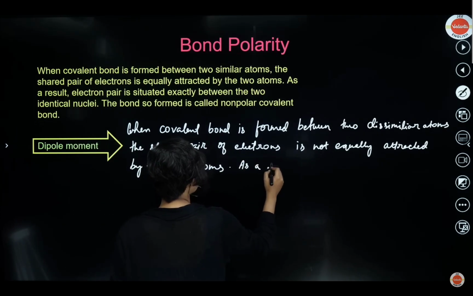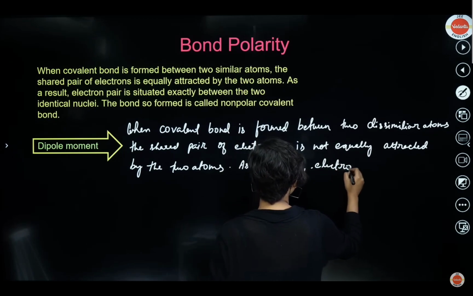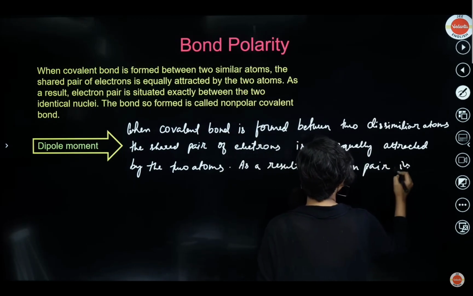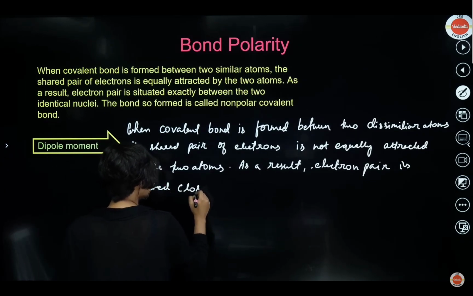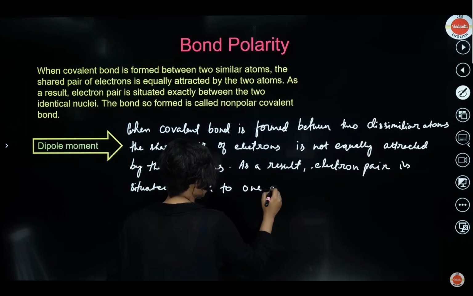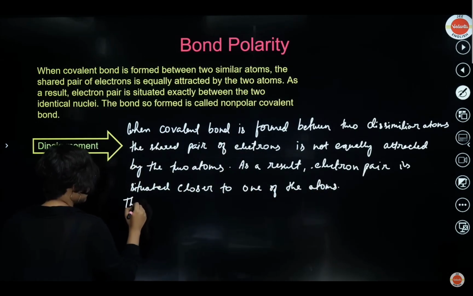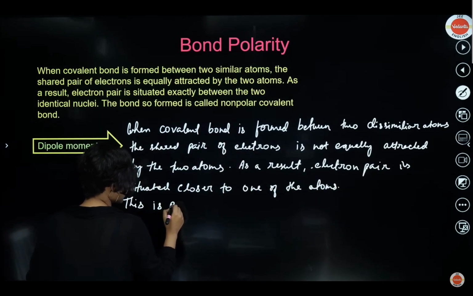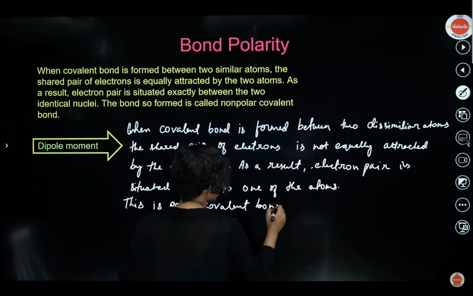As a result, the electron pair is situated closer to one of the atoms. This is called a polar covalent bond. You get my point?